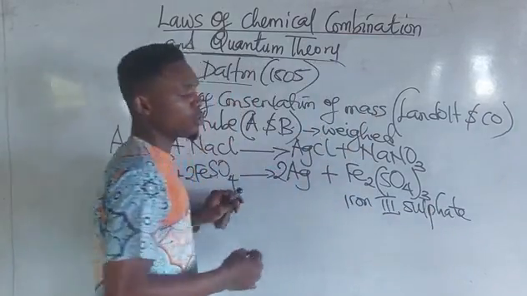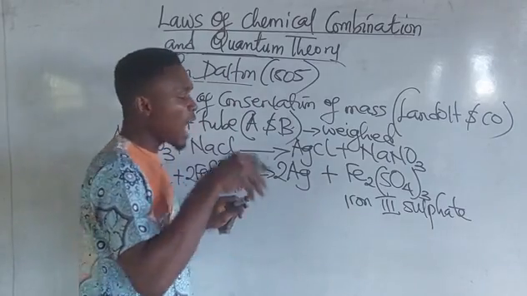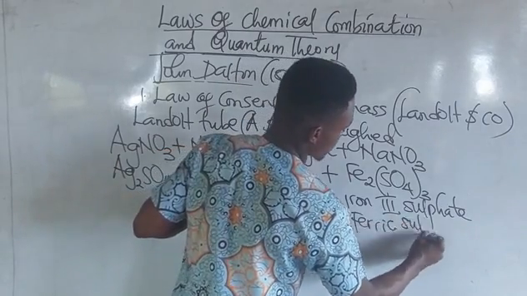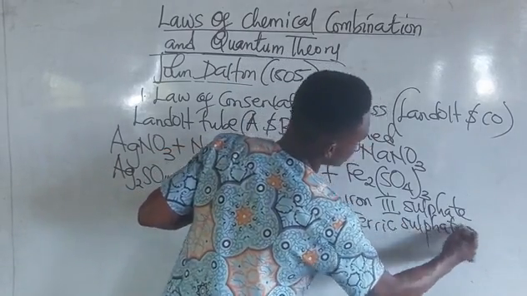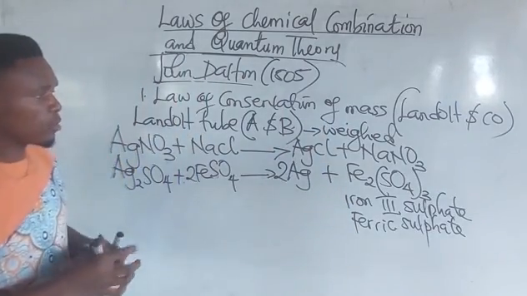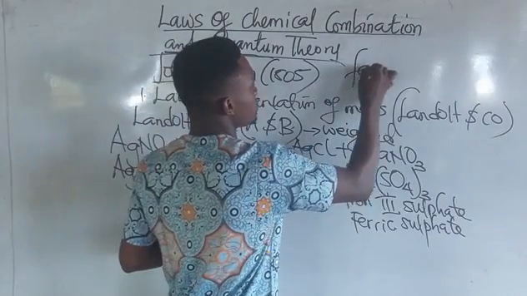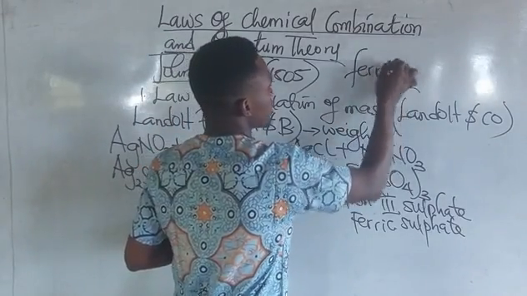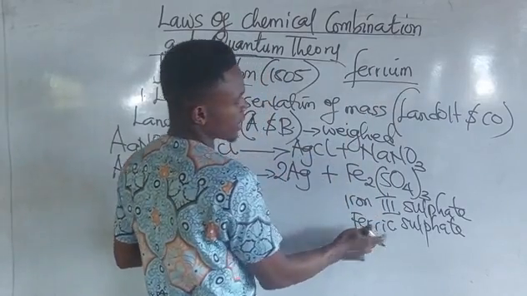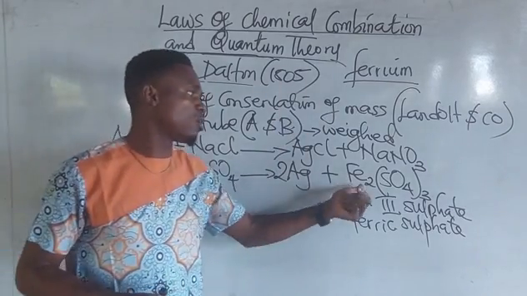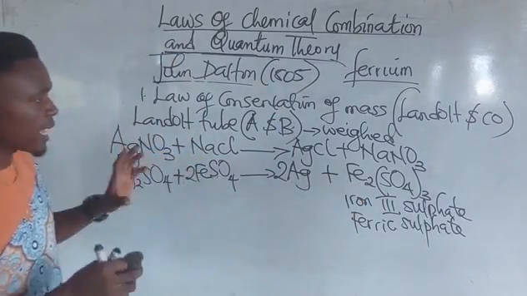If I do not call it iron(III) sulfate, I can also call it ferric sulfate. It is called ferric sulfate because iron gets its symbol from a word called ferrum. That is where this ferric is coined from, the Latin name of iron. So that is for that.